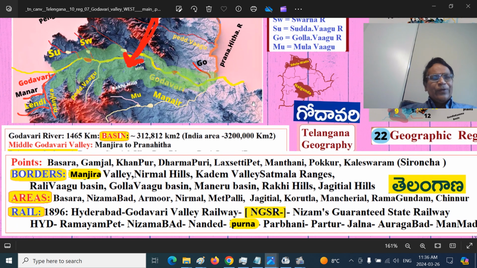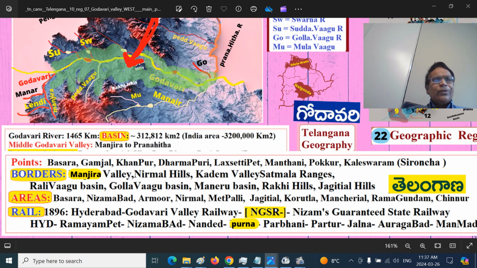So what are the points along the Godavari river? Basara is the place near Kandukurti where the Godavari river enters into the Telangana region. The Basara town and Gamjal and Kanapur and Dharmapuri, Lakshatpeta, Mantani village and Pukkuru Kaleshwaram, that is its twin town, Sironcha, on the other side. We can say these are the major landmarks on the Godavari river.